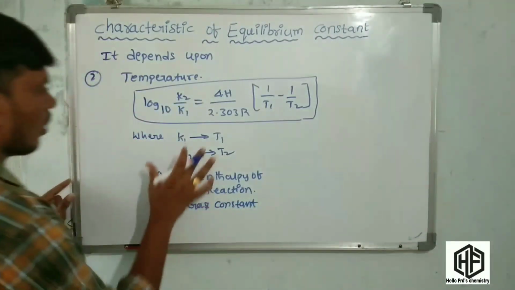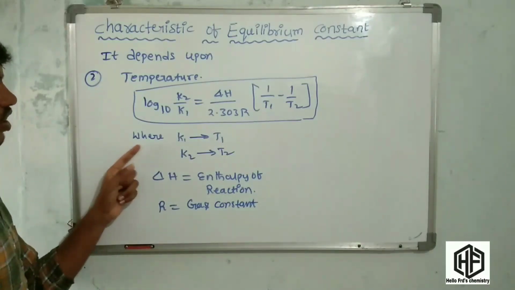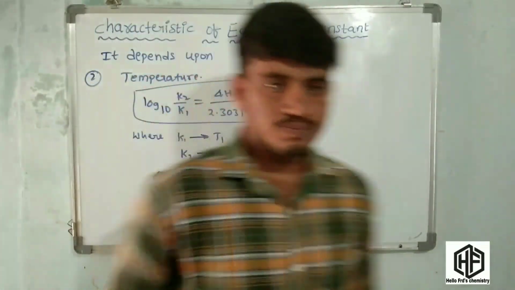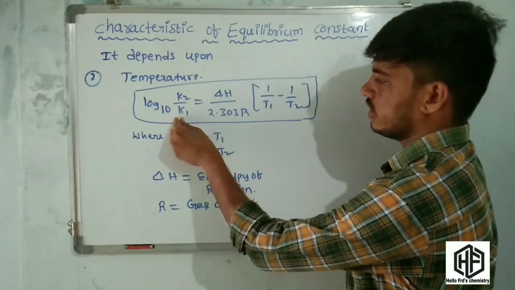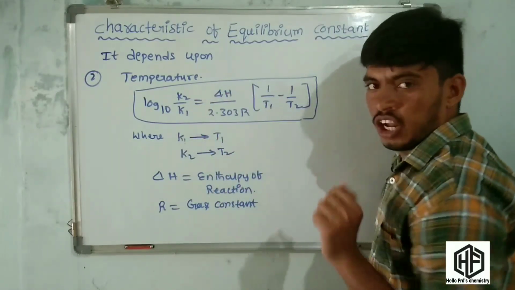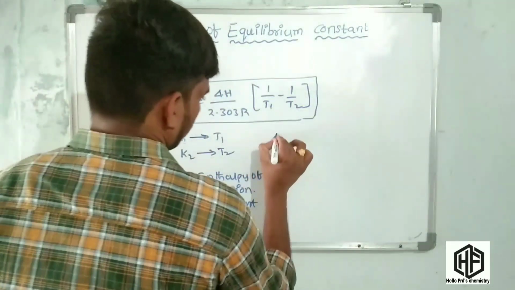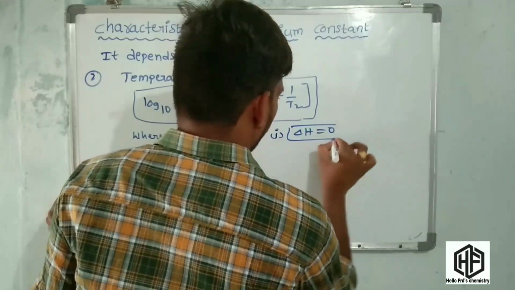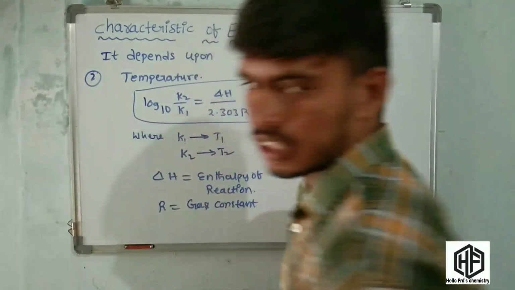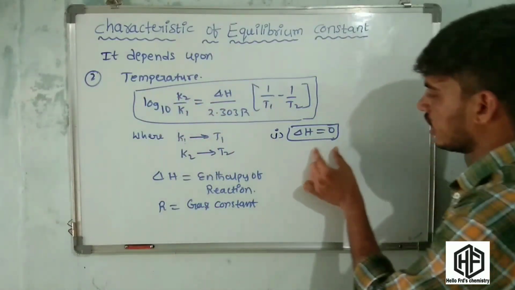Now, what is the change of equilibrium constant with temperature? Friends, this depends upon the enthalpy. Now we have to consider three cases. First one is delta H equal to 0. Enthalpy, the heat content of the system, is equal to 0. Delta H is equal to 0.